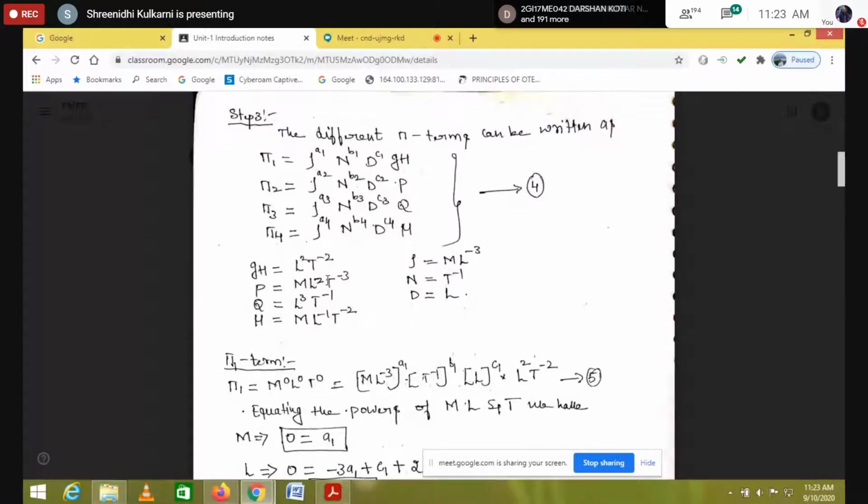Further, this Newton meter, whatever the Newton, we can write it in the form of kg meter per second square. So I am going to write it as kg meter per second square, and the meter per second I took as the same. So finally we got kg meter square per second cube. I'll repeat here: Newtons we are going to write as kg meter per second square, and I retain the same meter per second.